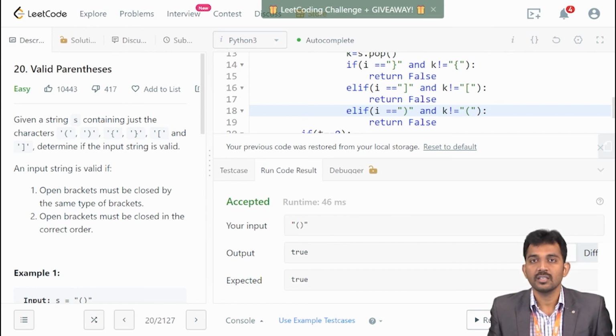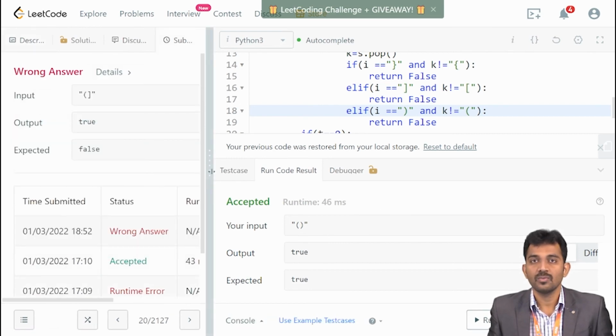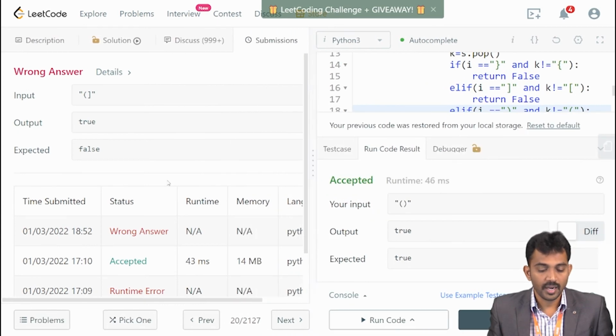Let us check. Yeah, it's a wrong answer, right? So it's a wrong answer. Why? Here the input is open and closed. The output is true, but the expected is false.